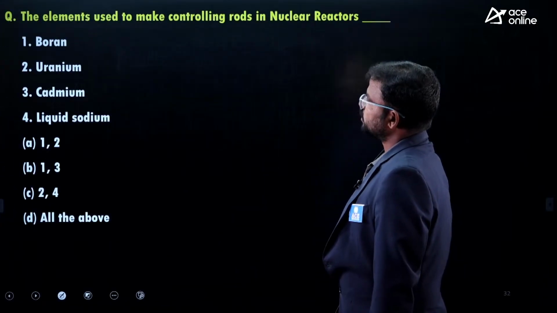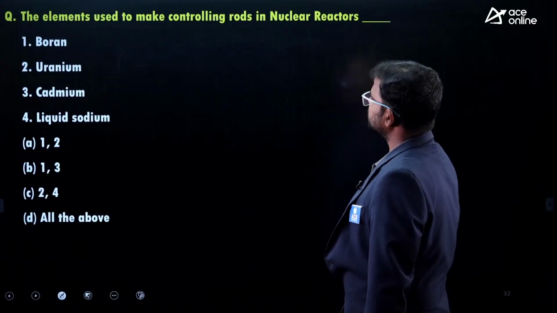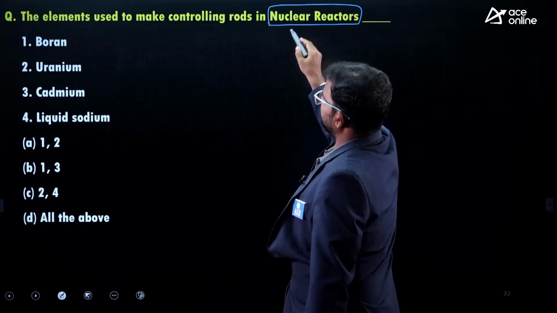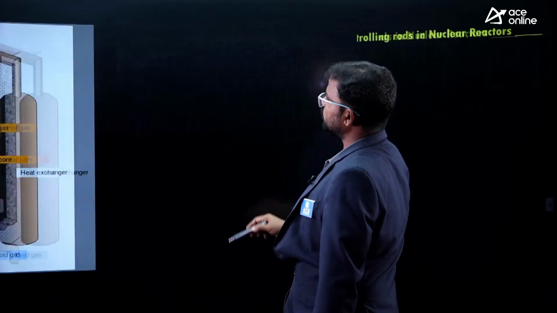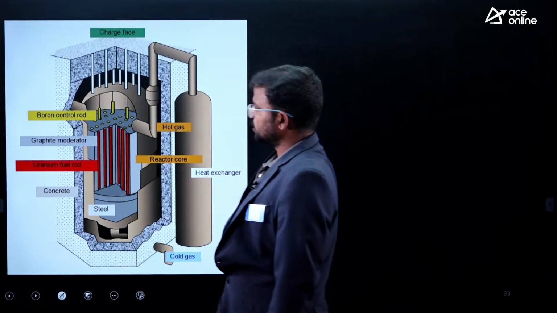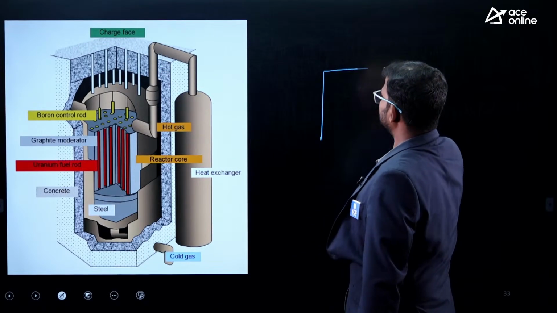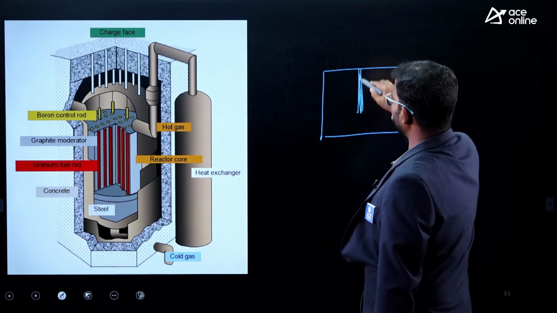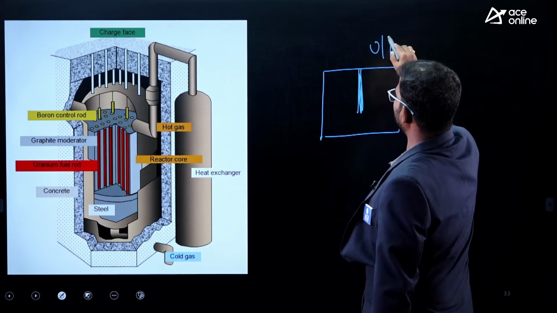Right. The next one: the element used to make controlling rods in nuclear reactors. If you observe a nuclear reactor, its arrangement would be just like this. Mostly it has fuel rods. These fuel rods are made up of either uranium or plutonium.